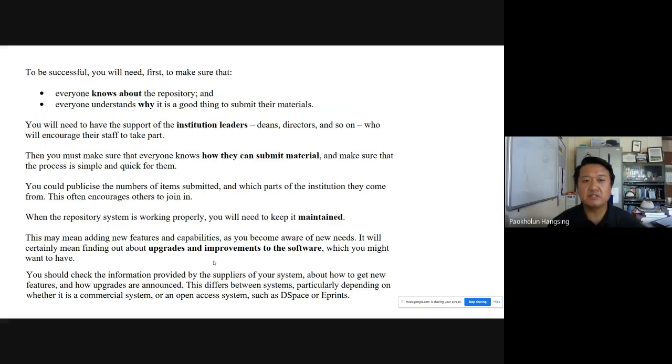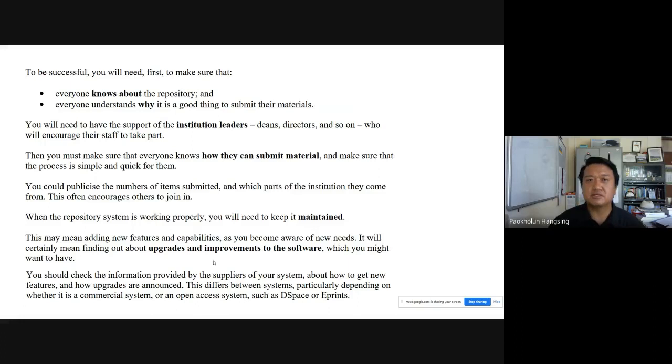So we have to convince. In order to convince, we have to make them understand why it is good. It is good not only for the institution, but it is also good for them. For example, as an author, if I submit my preprint in an institutional repository and my final paper is elsewhere on some publisher's website, those who have access to my preprint, which is most likely going to be open access because I've submitted it in an institutional repository, come to know about the preprint. Then through that, they can further link to a paper which is commercially published.